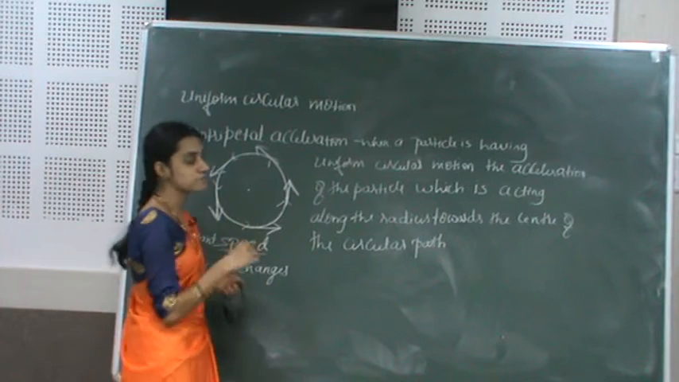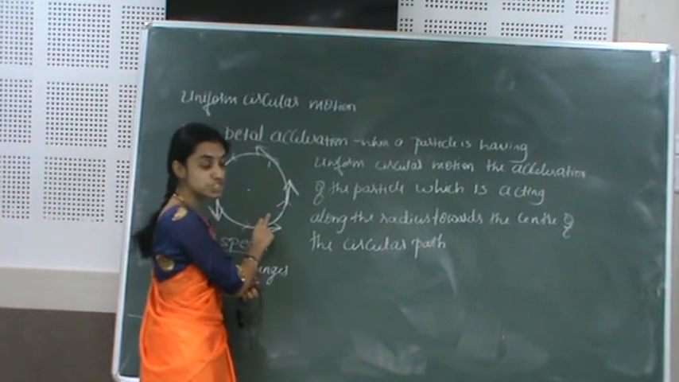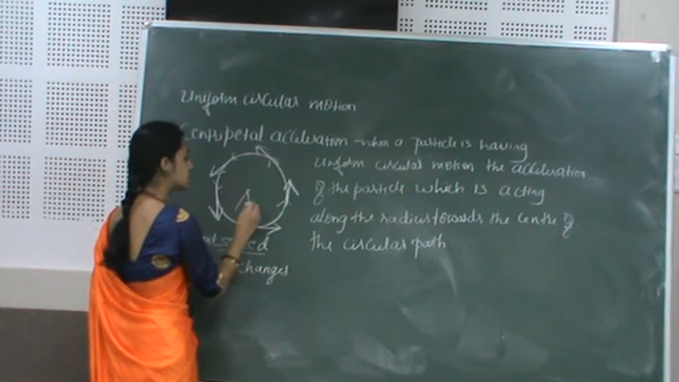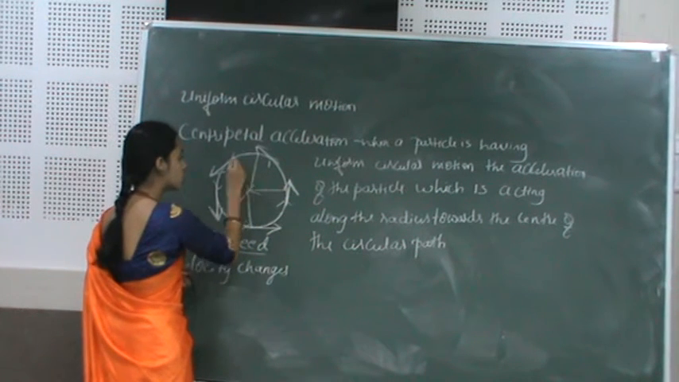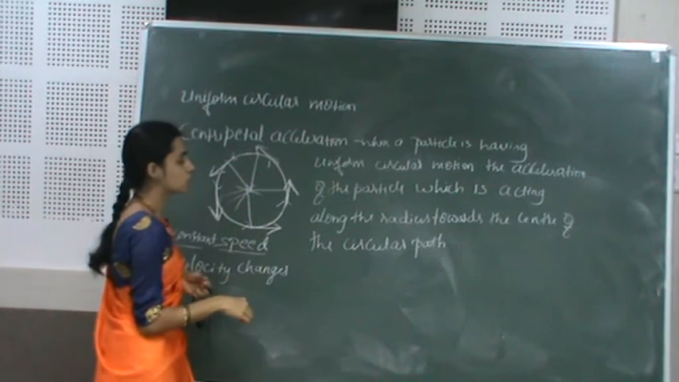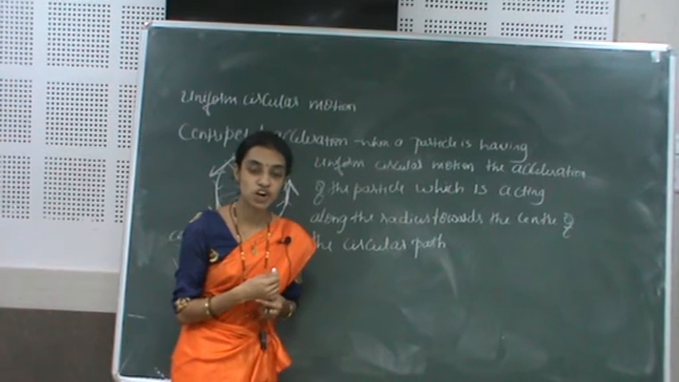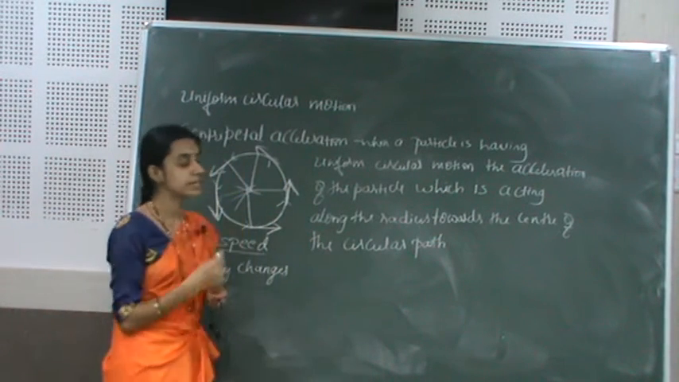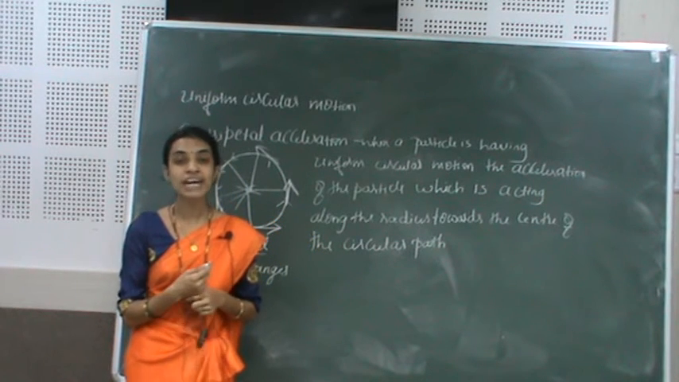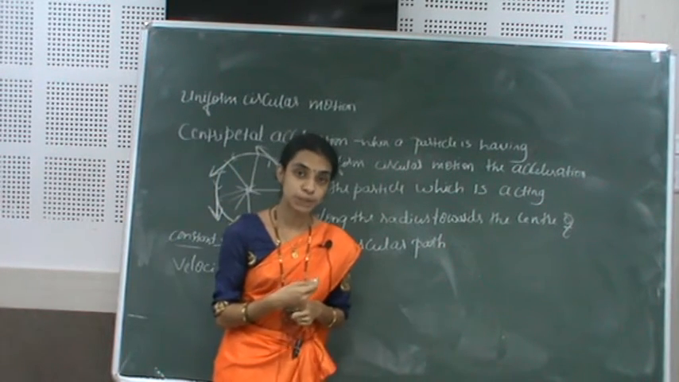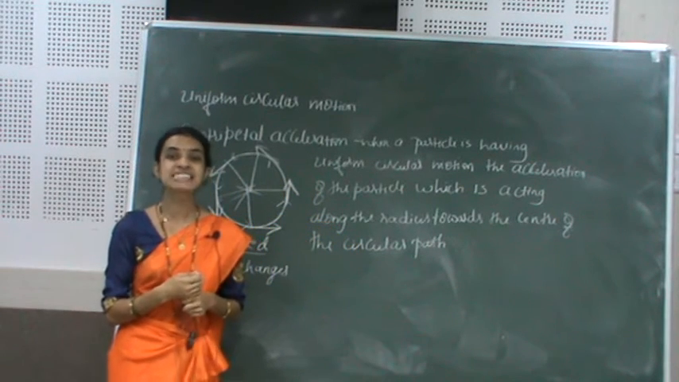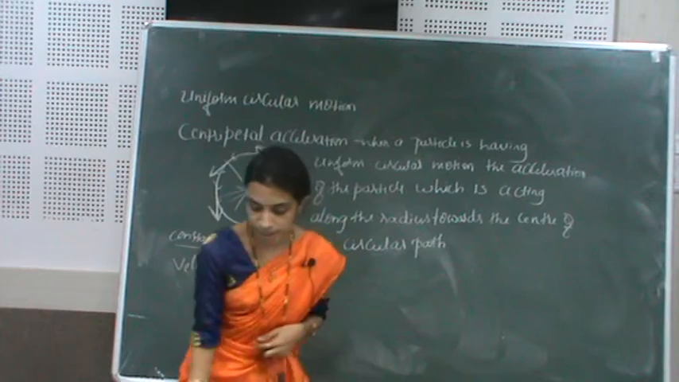If an object is in uniform circular motion, the acceleration of the particle will always be directed towards the center of the circular path. Such type of acceleration is called what? Centripetal acceleration. Let us find out the magnitude and direction of the centripetal acceleration. From the exam point of view, it's a 5 marks important derivation.